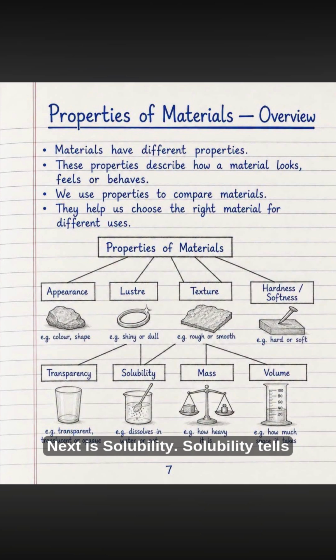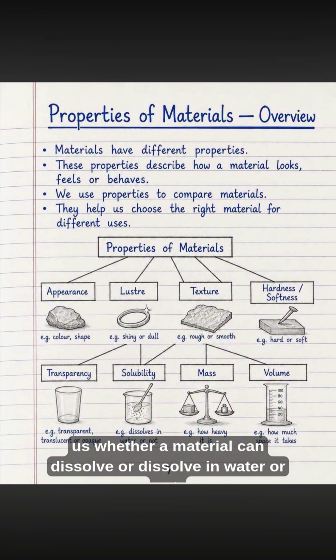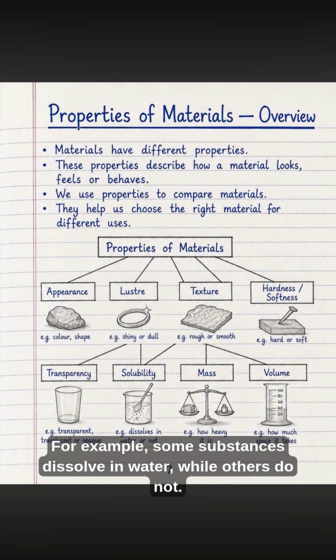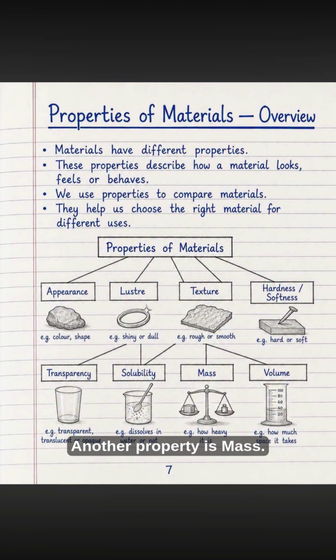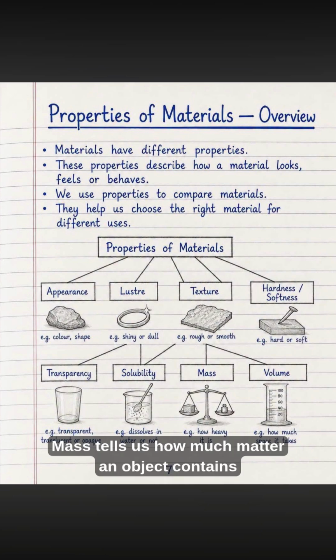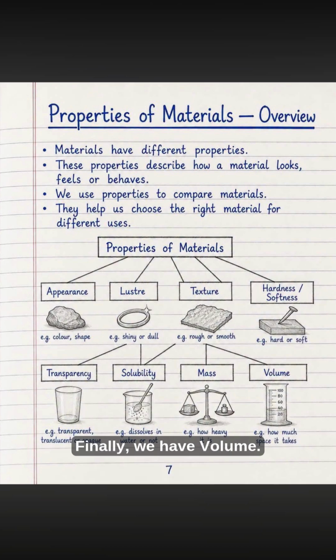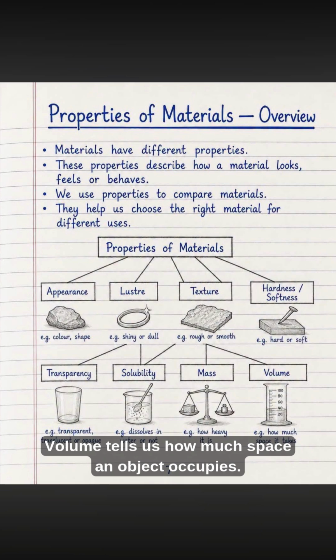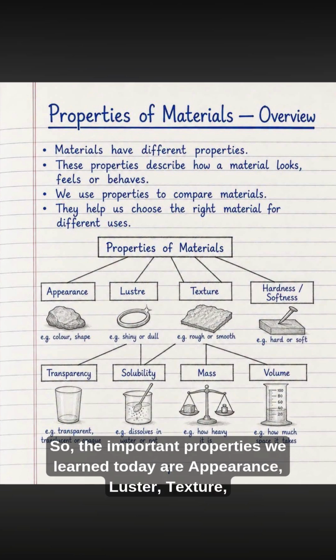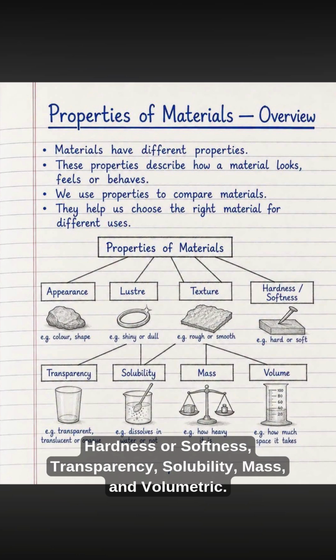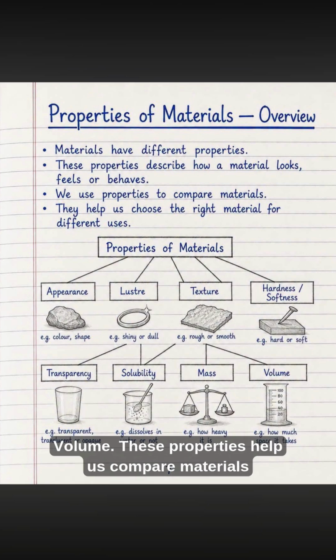Next is solubility. Solubility tells us whether a material can dissolve in water or not. For example, some substances dissolve in water, while others do not. Another property is mass. Mass tells us how much matter an object contains and helps us compare how heavy different objects are. Finally, we have volume. Volume tells us how much space an object occupies. So, the important properties we learned today are appearance, luster, texture, hardness or softness, transparency, solubility, mass, and volume. These properties help us compare materials and choose the right material for different purposes.